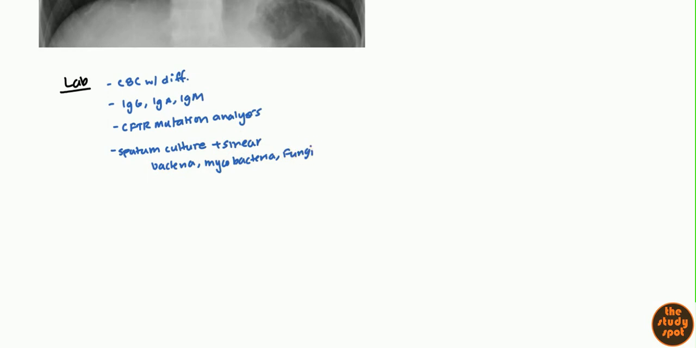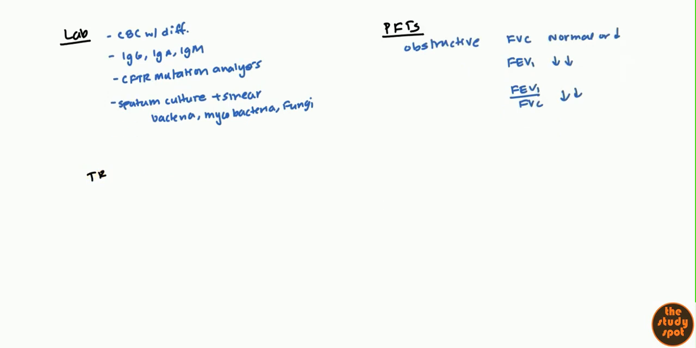After the labs, the other thing you might want to do is check the severity and confirm the diagnosis with PFT, a pulmonary function test. Of course, this is an obstructive disease, so you're going to get the obstructive findings. In the pulmonary function test, your FVC will be normal or low. Your FEV1 is going to be very low, and so your FEV1 over FVC ratio will also be very low. Those are the pulmonary function test findings that you need to be aware of. And that pretty much sums up evaluation.